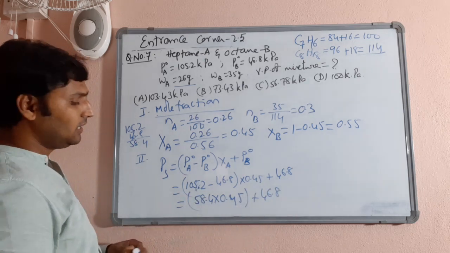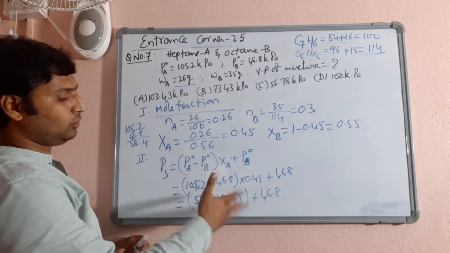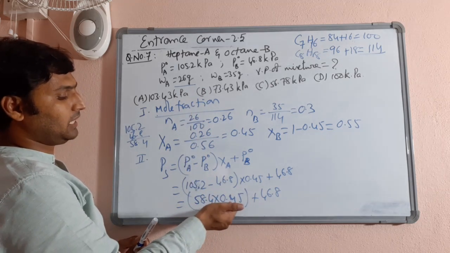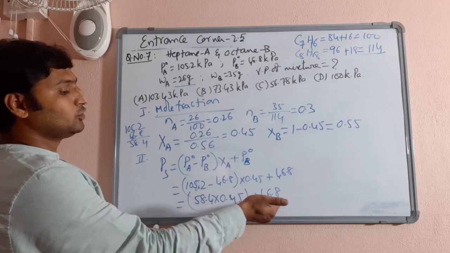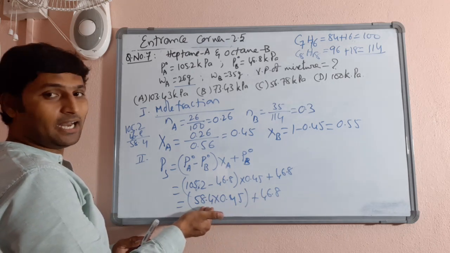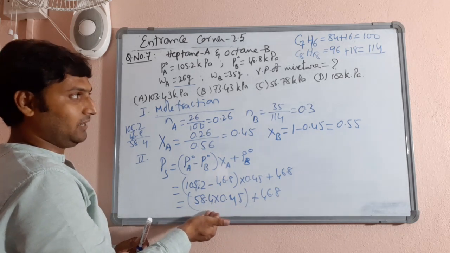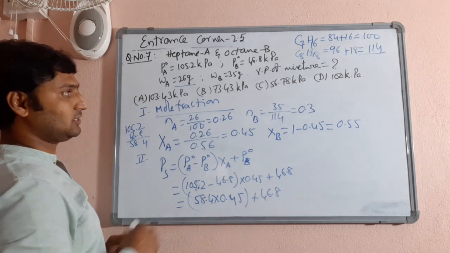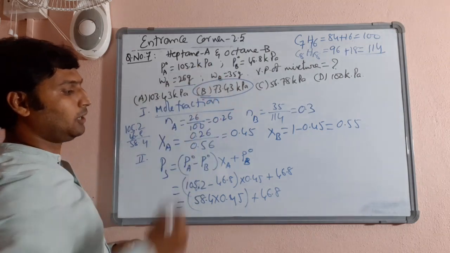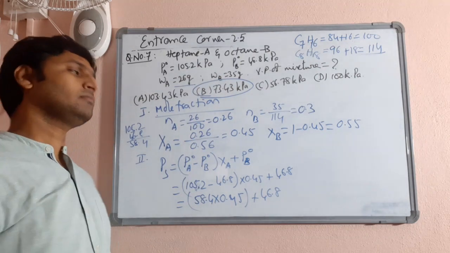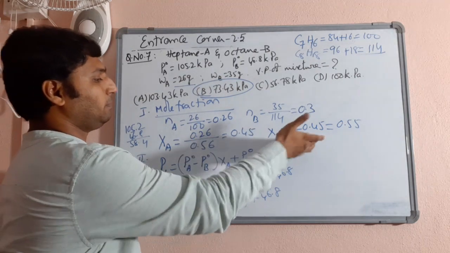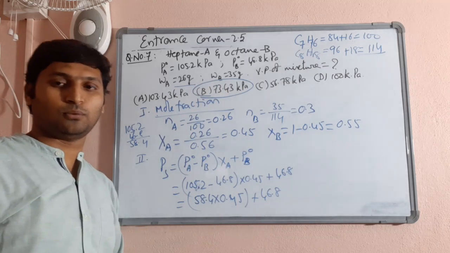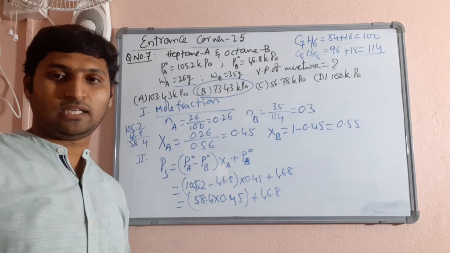Now you can notice, don't do further calculations. 58.4, approximately half of it we are taking. So 46.8 is added to approximately 29 or 30 you can say. 46 plus 30 will be 76. So the closest answer is option D. Same way you can calculate PA separately, PB separately, add both and get the same answer also. So 6 and 7 are absolutely similar questions.